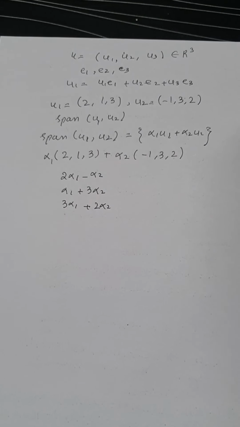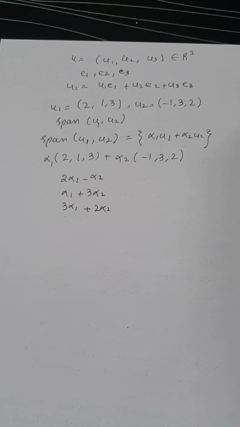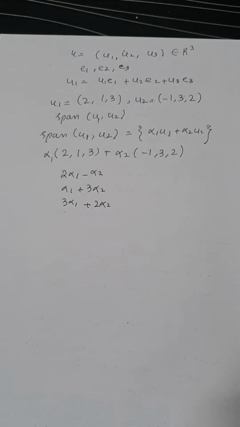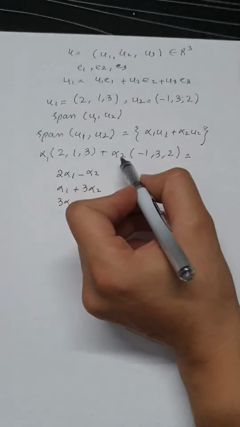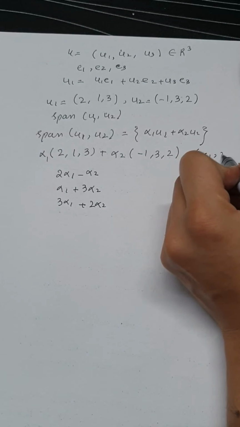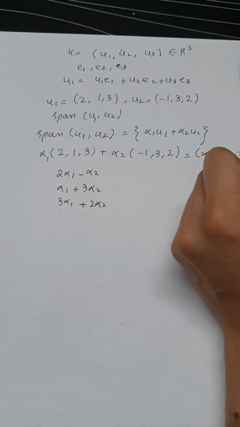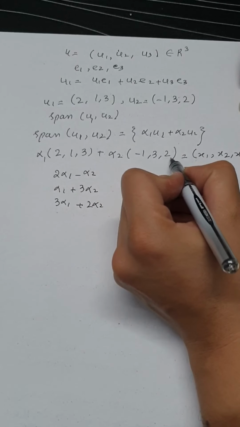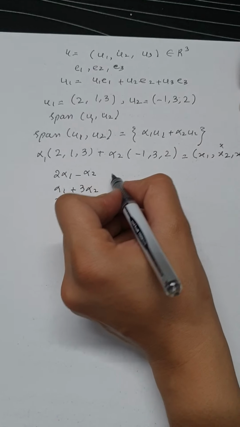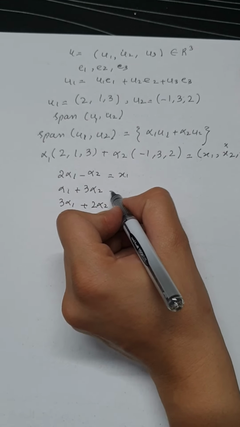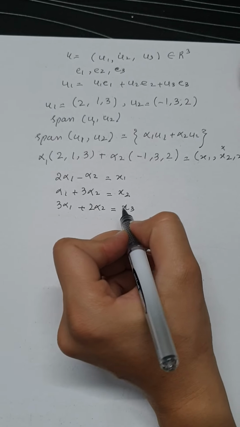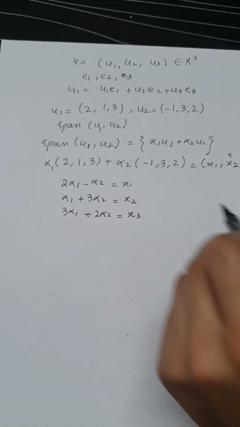a vector that will have three components, because it means, is it possible to generate another vector x that has three components x1, x2 and x3, because these vectors have three components. So is it possible to generate another vector x that will have three components? So if I write it in equation form, then it can be written like that.